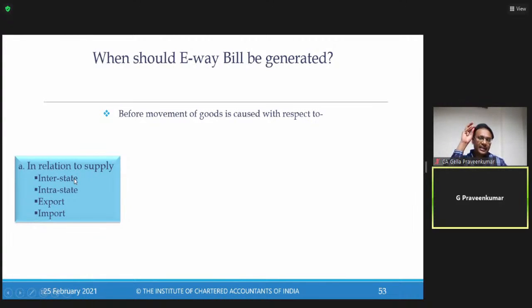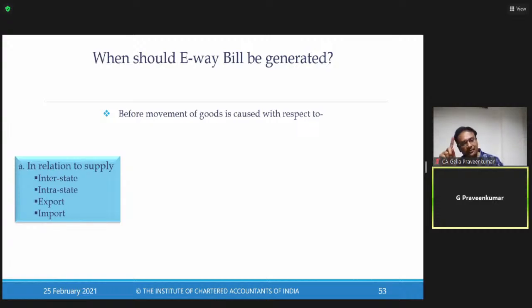Now when there is a supply, that means whenever there is a tax invoice, either I as a seller issue a tax invoice, or I as a buyer, someone is raising a tax invoice on me. I repeat: when I say in relation to supply, either I am a seller or someone is a seller to me. Now, seller may be registered, recipient may be registered. Please bear in mind, in case of export, I am the seller. My buyer is in, say, America, USA. My buyer is not registered under GST. Or I have a buyer in Japan. That fellow is not registered under GST. So in case of export, the other recipient is not registered.